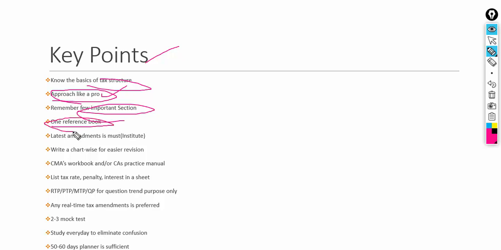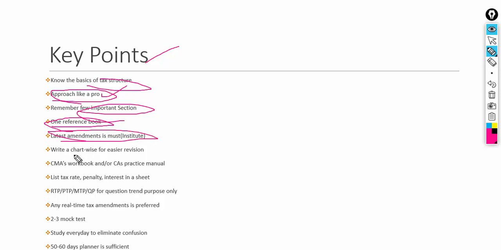Do not try to have multiple reference books, picking some questions from one author and the remaining different questions from another author. Do not do like that. One reference book is very sufficient for you along with the study material. The latest amendments issued by the institute are also very important.